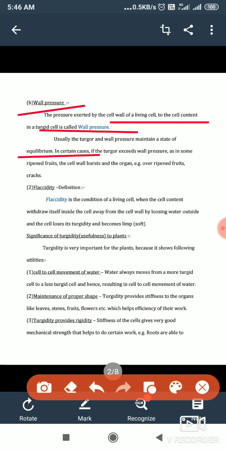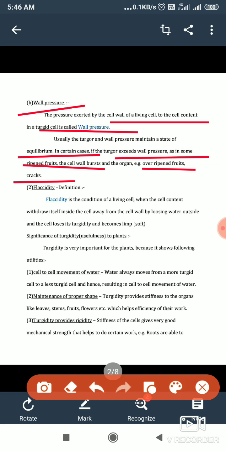In some cases, if the turgor pressure exceeds the wall pressure, then the cell may burst. That sometimes happens in the case of overripened fruits. The cell wall bursts, and we sometimes see overripened fruits cracking. So that is the result of turgor pressure exceeding the wall pressure.